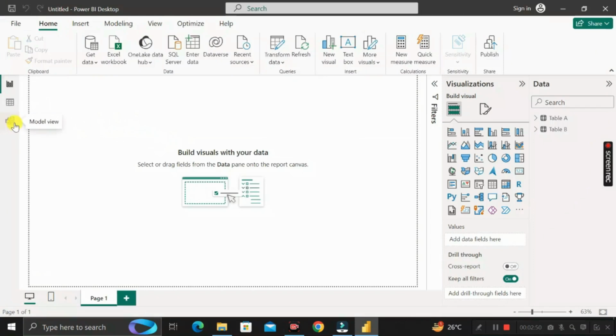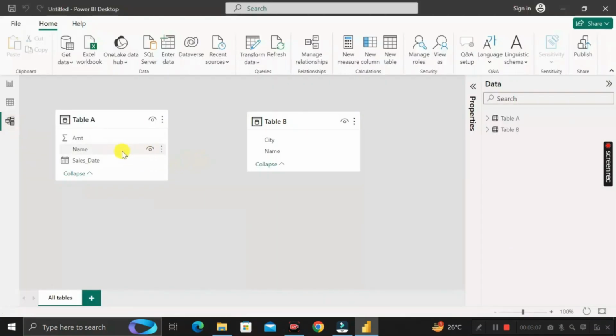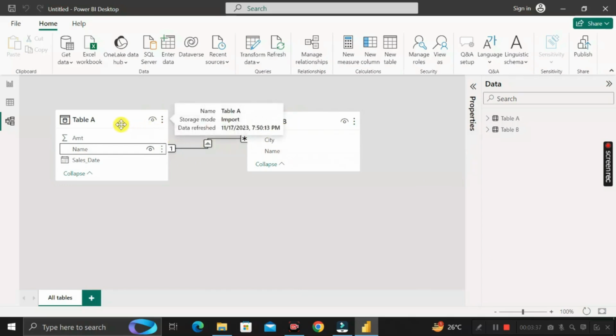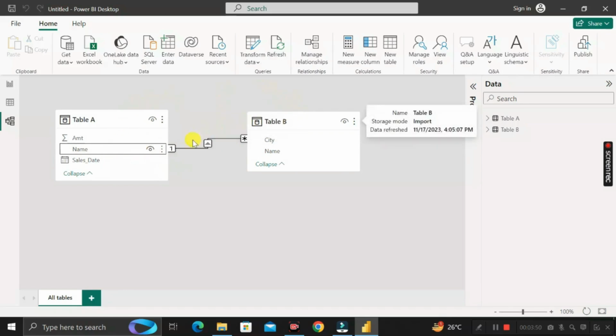Then let me go to the modeling view. Now if I drag the name column from table A and drop it on the name column of table B, it will create a one to many relationship. Because in table B the name column contains duplicate values, but in table A we have removed the duplicate values from the name column, so whatever names are available are only distinct values. That's why table A and table B are now connected with a one to many relationship.